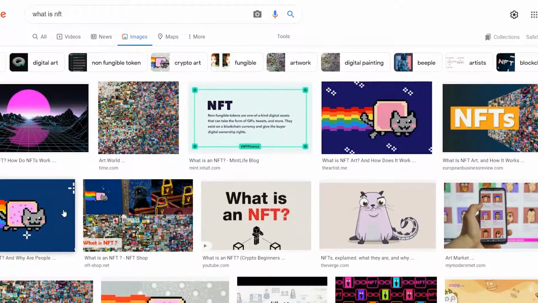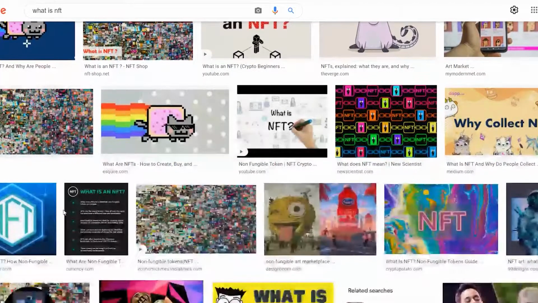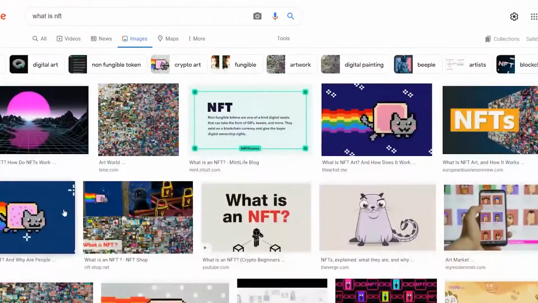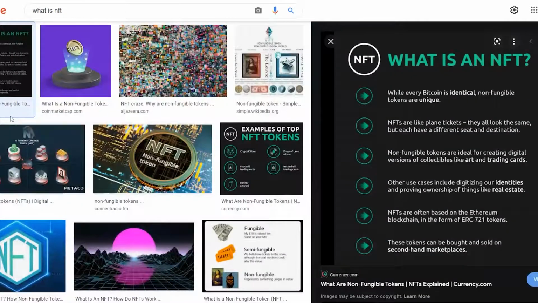NFTs are a digital asset that's stored on a blockchain. This blockchain ledger can't be altered, so this means that an NFT is non-fungible. Each has its own unique address, each is its own unique thing. That is, even though you can still screenshot one and save it on your phone for free, but that's neither here nor there. Now, why do people buy these things?